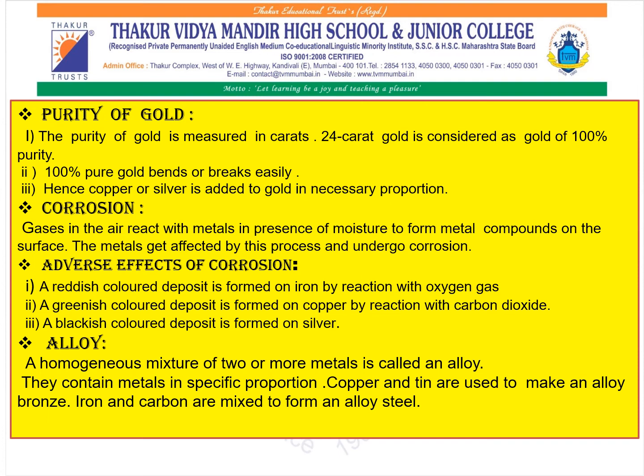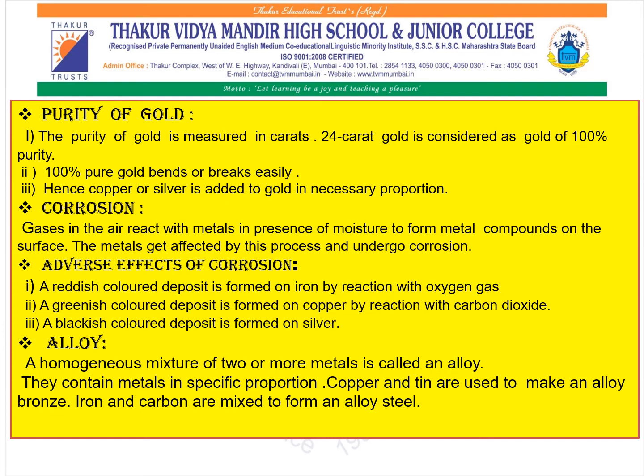Next, we are going to discuss corrosion. Now, what exactly is corrosion? Gases in the air react with the metals in the presence of moisture, and they tend to form metal compounds on the surface. For example, you must have seen an iron metal which is exposed to the air gradually gets rusted due to corrosion. And these metals are affected by this process and undergo corrosion.